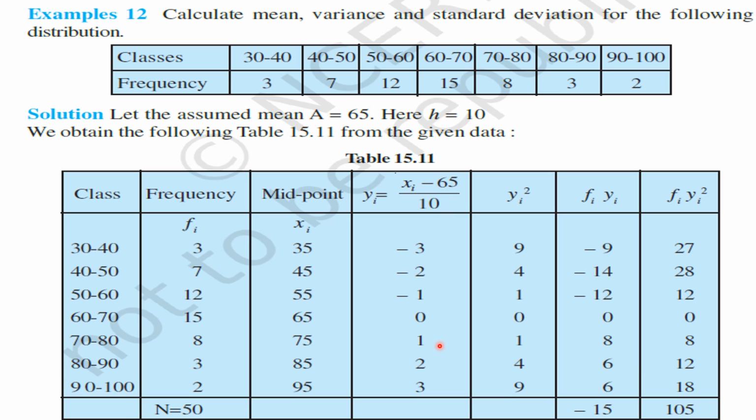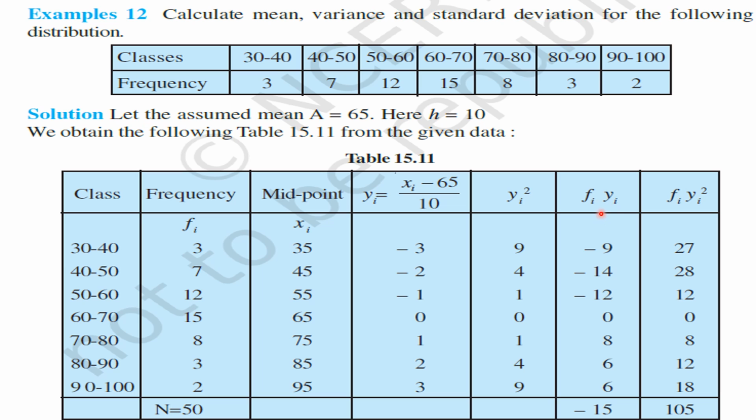Understood these deviations, my children? After finding these deviations, we have to find their squares. yi square: minus 3 whole square is equal to 9, minus 2 whole square is equal to 4, minus 1 whole square is equal to 1, 0 square is equal to 0, 1 whole square is equal to 1, 2 whole square is equal to 4, 3 whole square is equal to 9. Understood these 7 values of yi square, my children? After that, we have to prepare a new column, that is fi into yi.